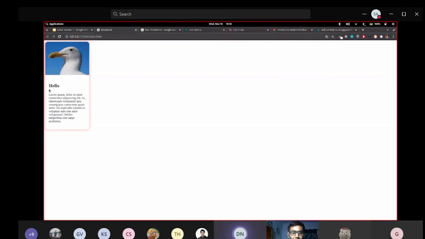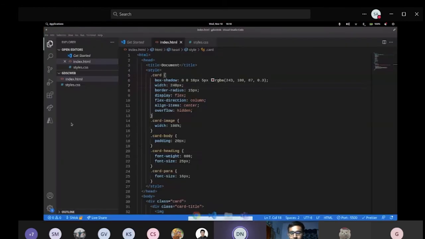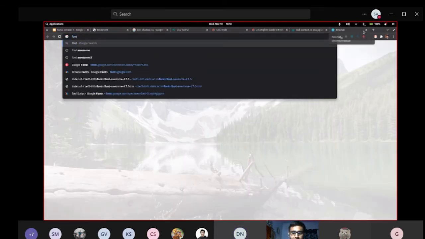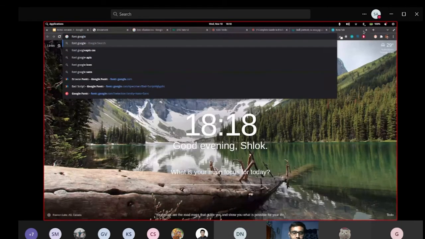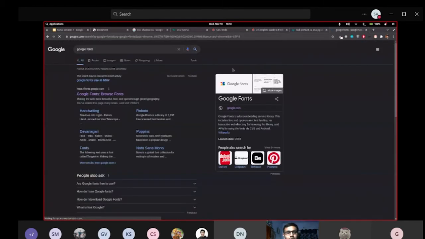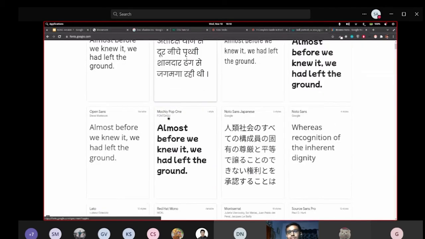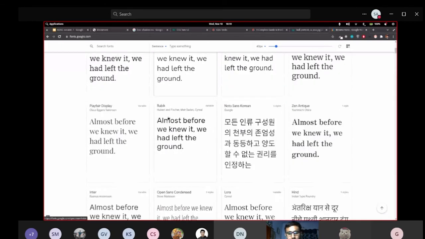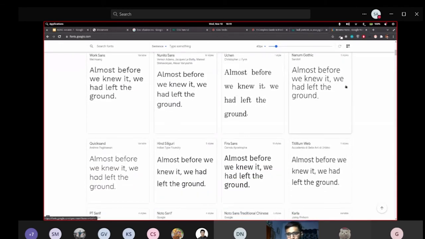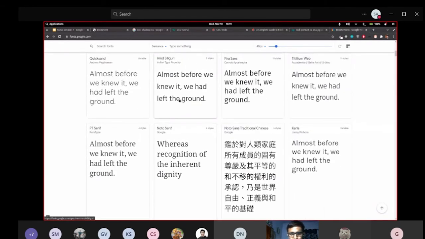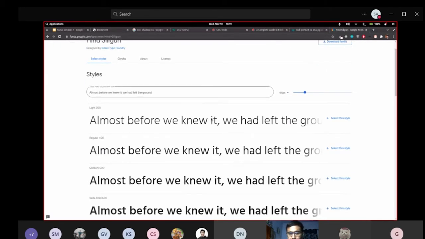Now all we need to do is change the font. What I can do is use Google Fonts. So this is a service provided by Google. You can find pretty much all of the interesting fonts over here. What should we use? Let me use this, it looks a little bit cleaner. Let it be. Without you guys judging me, I'll use this one.